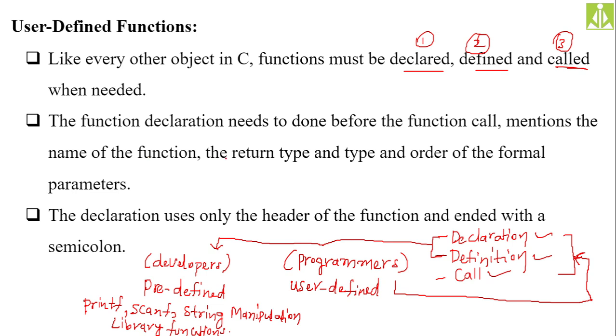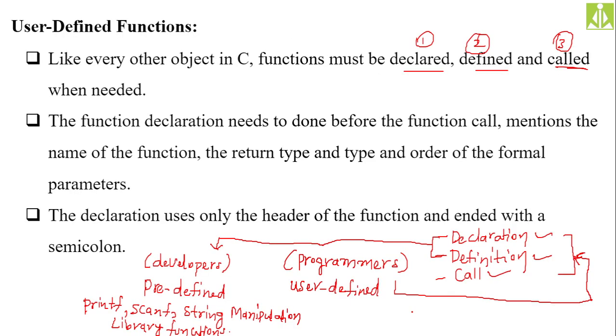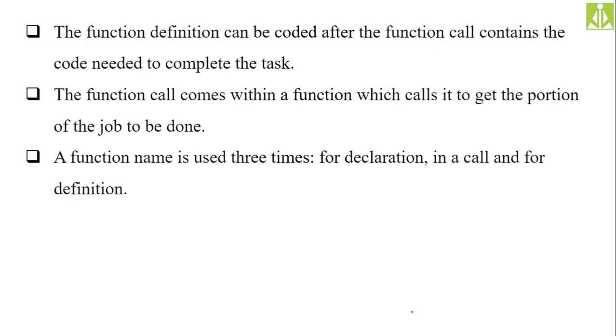The function declaration needs to be done before the function call. The declaration uses only the header of the function and ends with a semicolon. About this declaration, definition, and calling, we will have a deeper discussion once we get into the actual programming. The function definition can be coded after the function call, containing the code needed to complete the task.